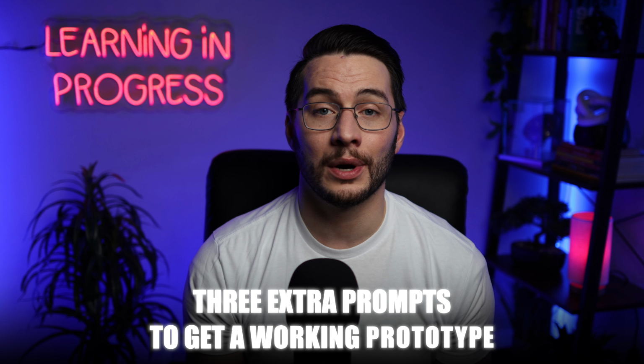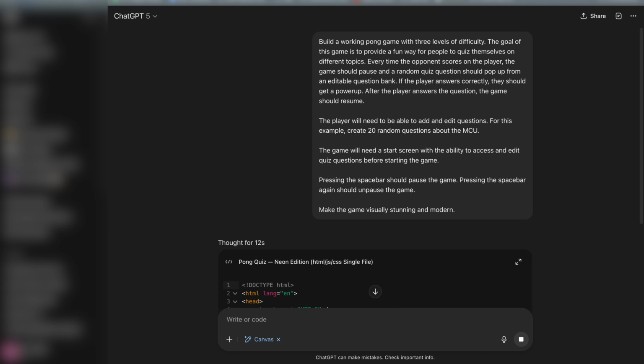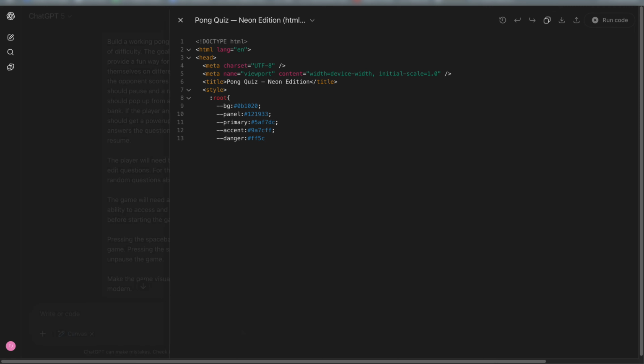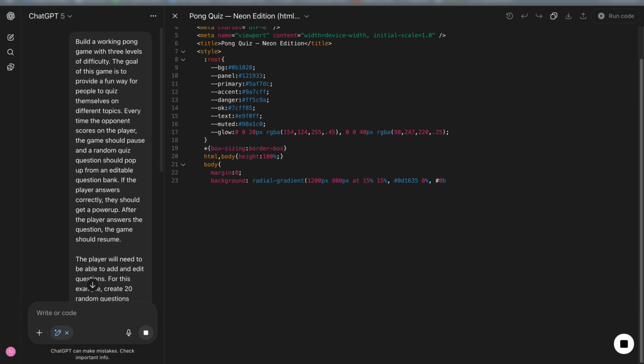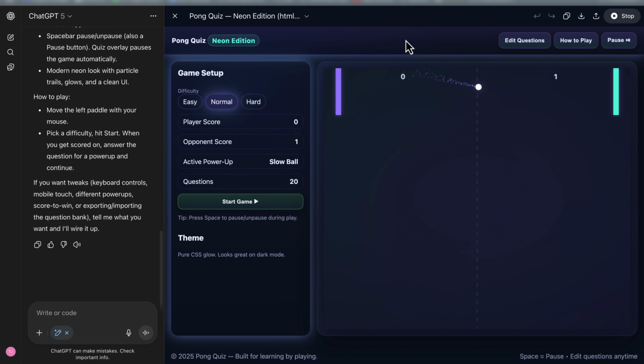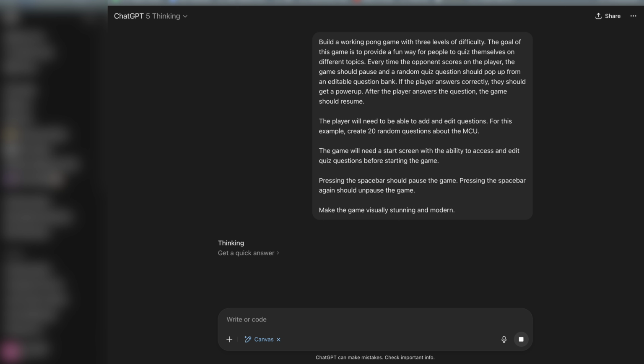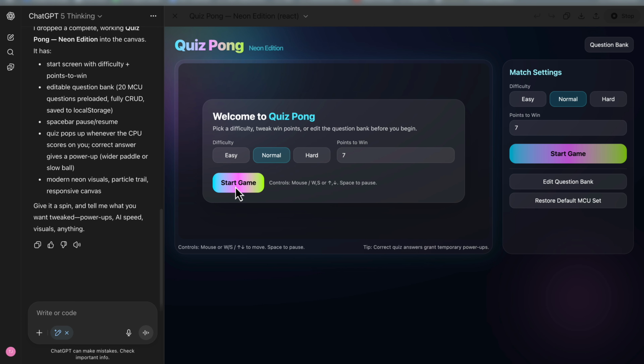On the other hand, ChatGPT 5 took 3 extra prompts to get a working prototype, but when it did work, it looked and felt better than the O3 version. Its first try had a great looking menu, but nothing was clickable. When I tried to make changes, it initially failed to edit the code, but instead of giving up, it kept working and rebuilt the whole game from scratch. That newer build was pretty good, and in my opinion was a visual upgrade from the version O3 built. However, the menu wasn't quite as polished as the version that wasn't clickable. So just for fun, I ran the same prompt using thinking mode and the output was even better, with an improved menu and better gameplay.